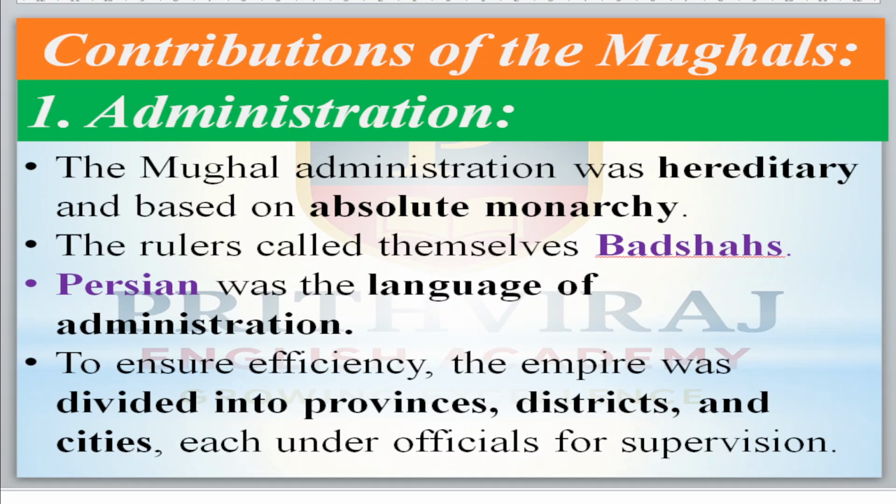Along with that, to ensure efficiency, the empire was divided into provinces, as I said. Provinces are called subas. Then districts are called sarkars, and cities are called parganas, and officials were there to look after each. For example, provinces were under governors, like that, right?